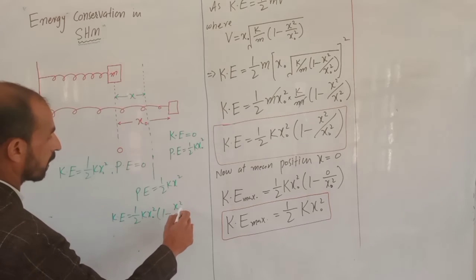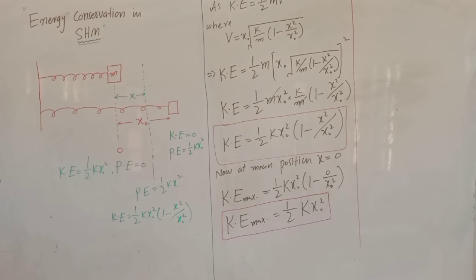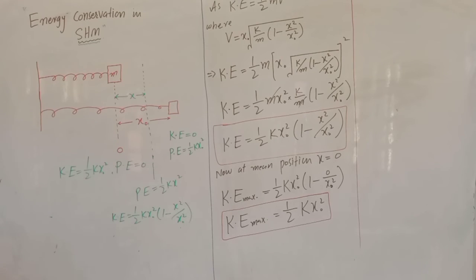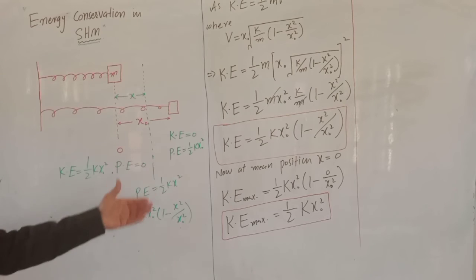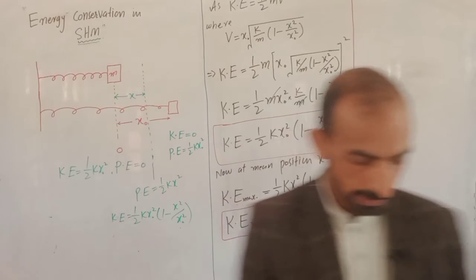into 1 minus x square by x naught square. Now students, you can see that if we take the sum of kinetic energy and potential energy at the mean position and extreme position, it will be 1 by 2 k x naught square. So for this middle point, let us also take the sum and check whether it also comes out as 1 by 2 k x naught square or not.